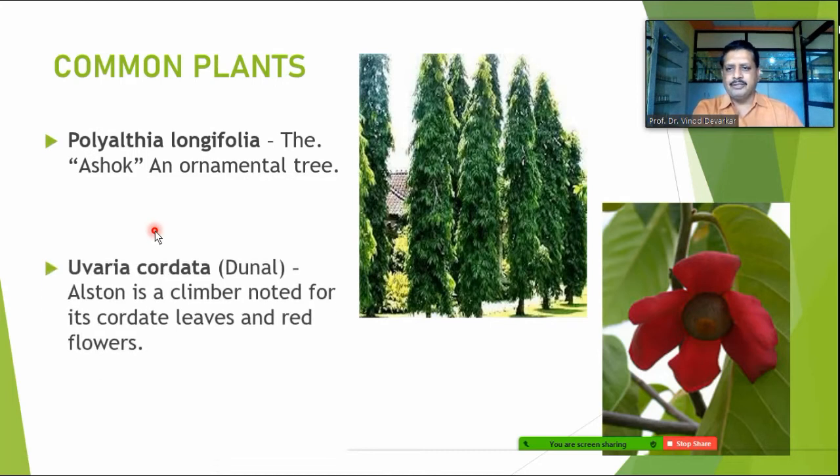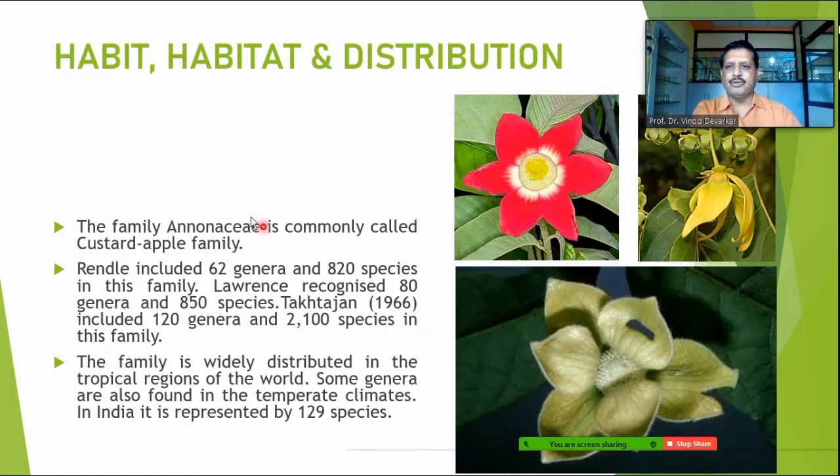These are some of the common plants, that is Polyalthia longifolia. Normally we plant them in gardens or at the fencings. These work as good windbreakers, commonly known as ashok, and planted in the gardens as an ornamental tree. Then it is Uvaria cordata. It is a climber noted for its cordate leaves and beautiful red flowers. So these are some of the common plants found in our region.